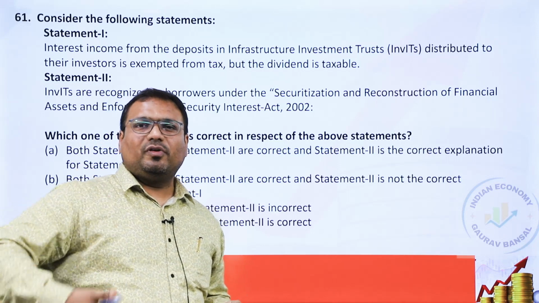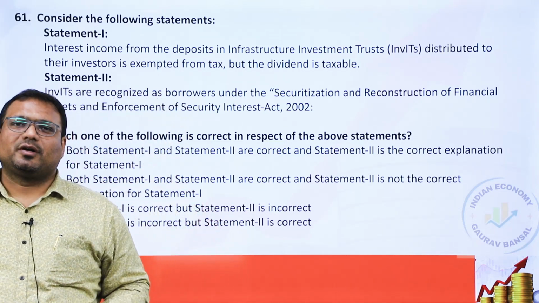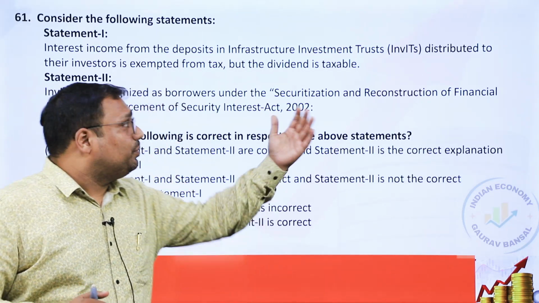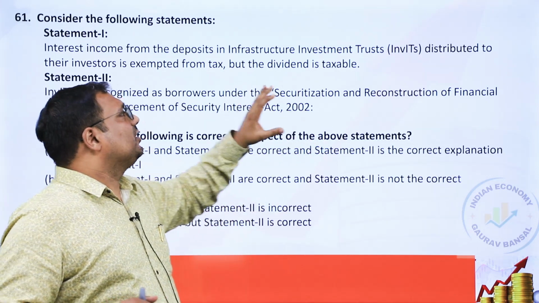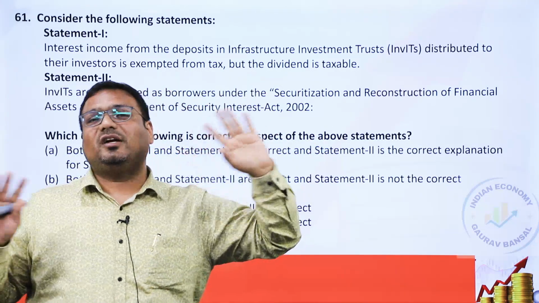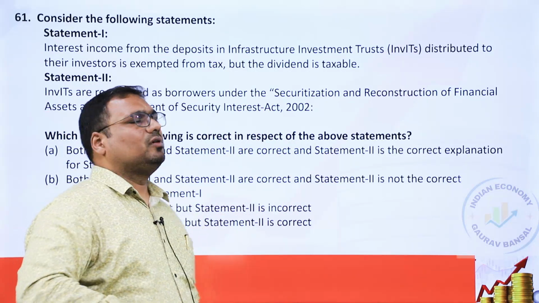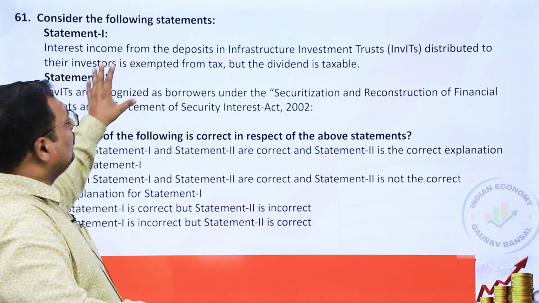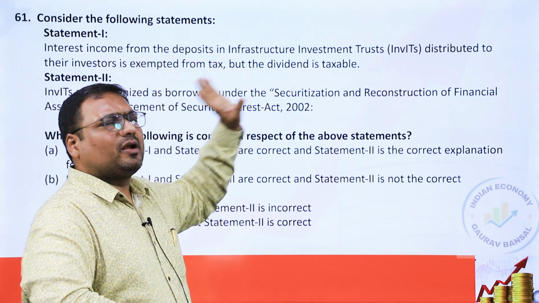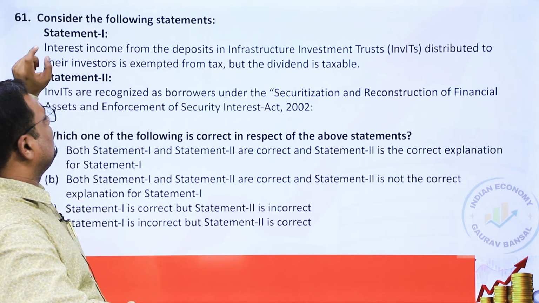Knowing the nature of InvIT is a basic information that you are expected to know. But knowing very specific details, whether all the dividends are taxable, profits are taxable, that much is more tough for anyone to remember. So the question didn't require you to know that much. You could pick it out. So first is incorrect because of that.